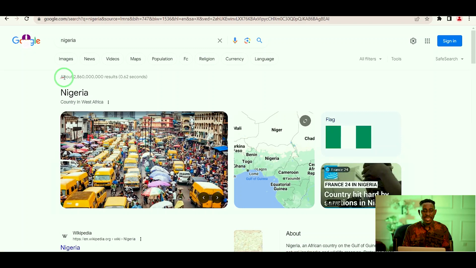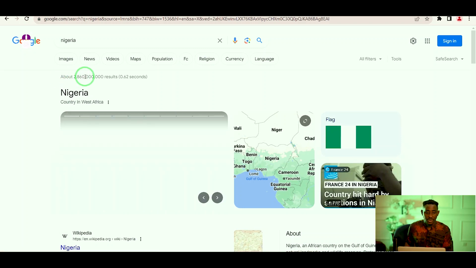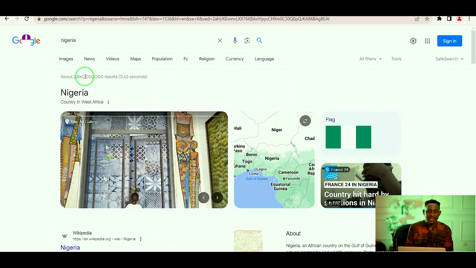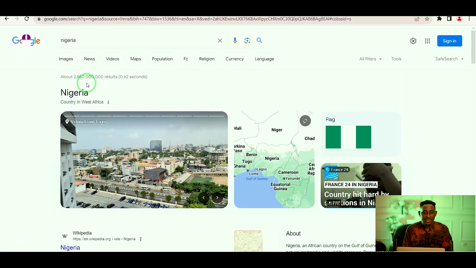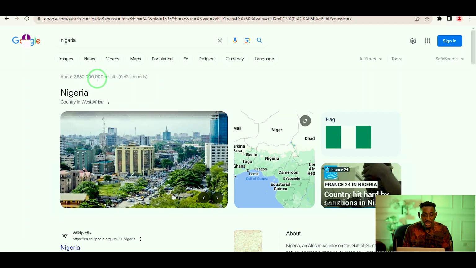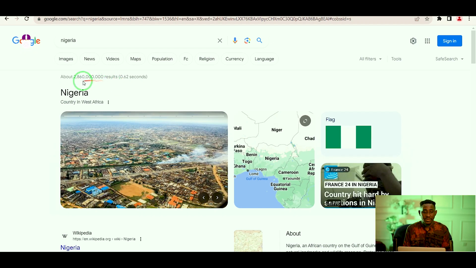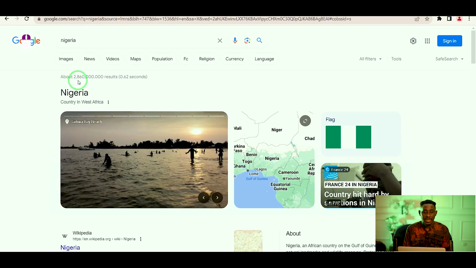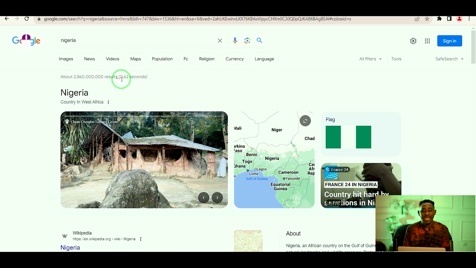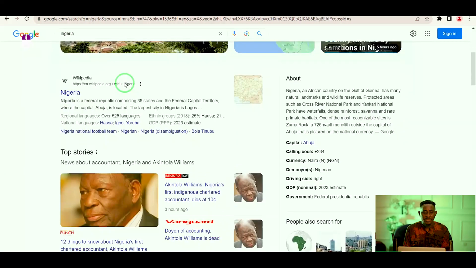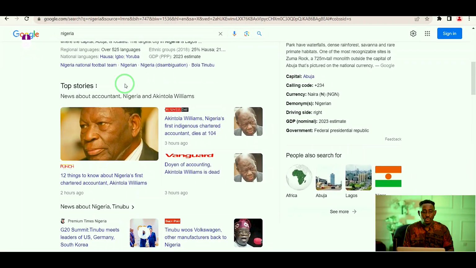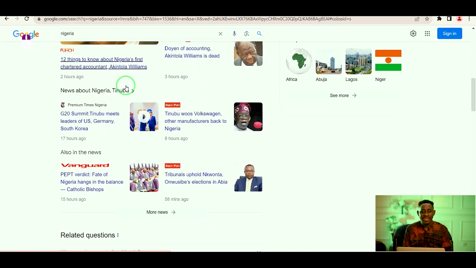Now, if you check here, you can see the search results. This is telling you that there are over 2,860 billion results that you can find about Nigeria. And if you keep scrolling down, you will see different information.